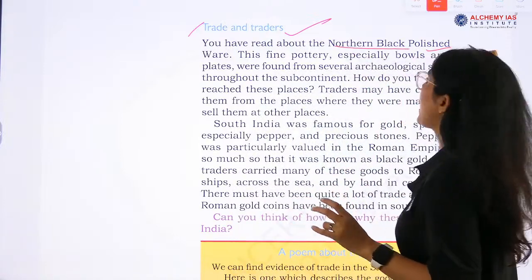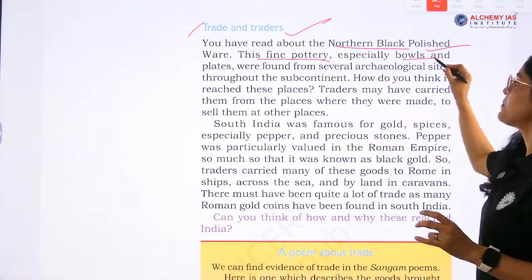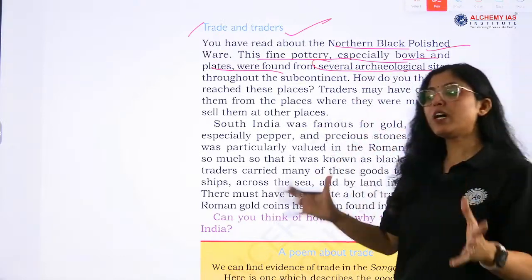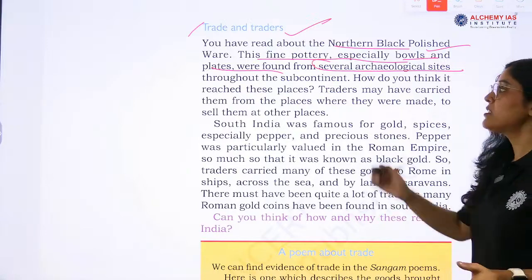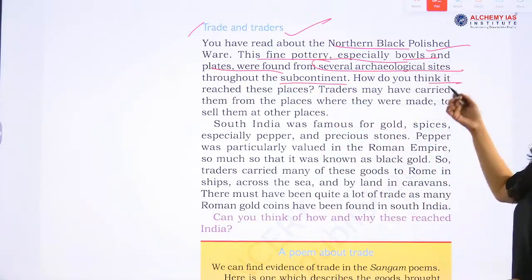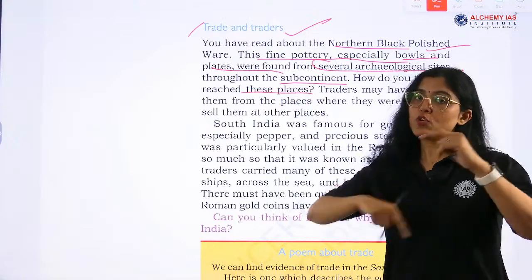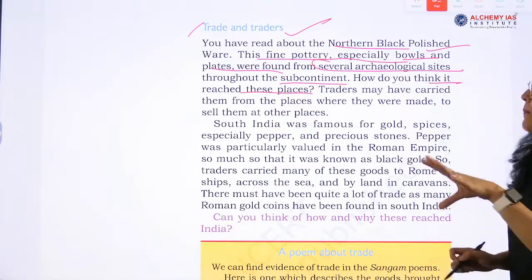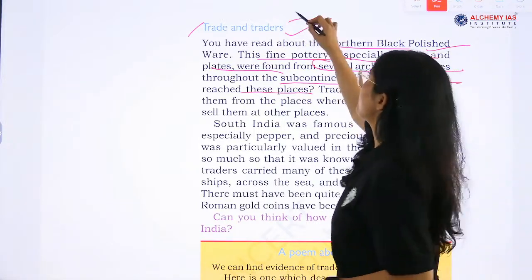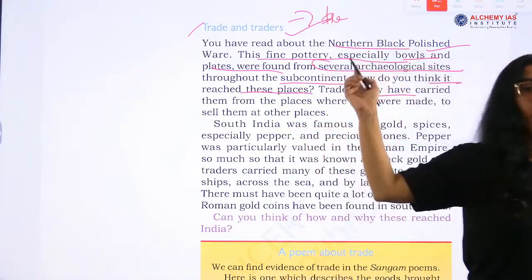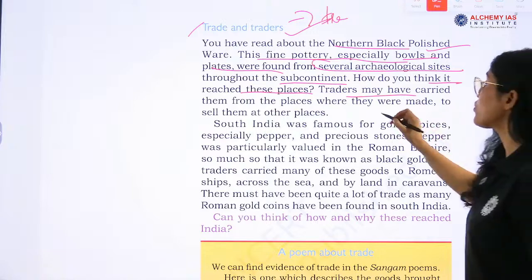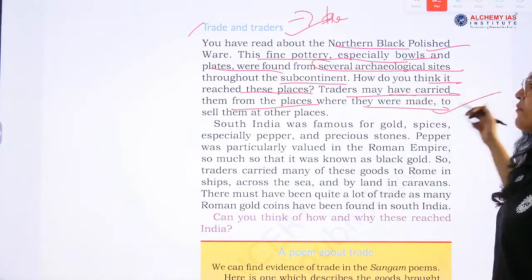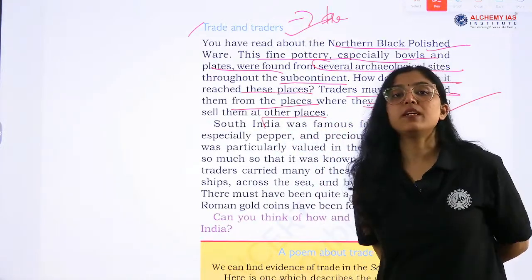Okay, northern black polished ware, right? This fine pottery, especially bowls and plates, were found from several archaeological sites throughout the Indian subcontinent. Now, how do you think it reached these places? How did it reach these places? Traders, because of movement of traders, right? Because trade was being carried on. So the traders carried these vessels from place to place where they were made, to sell them to other places.